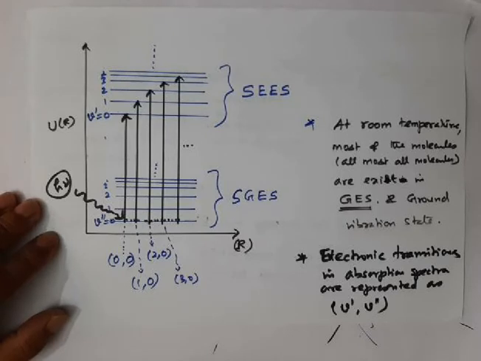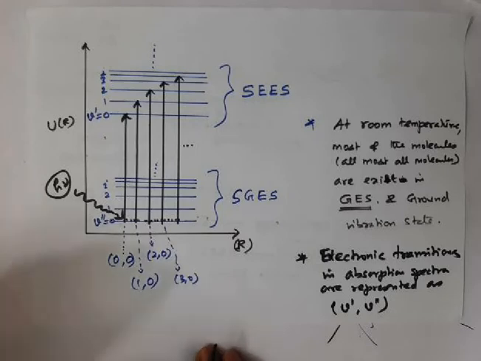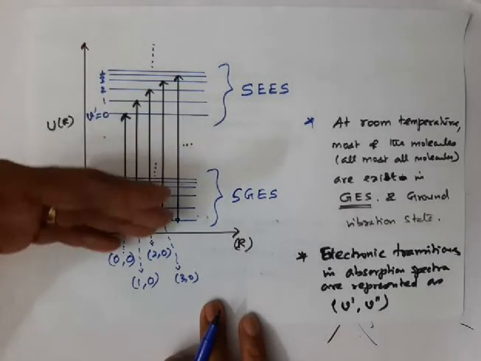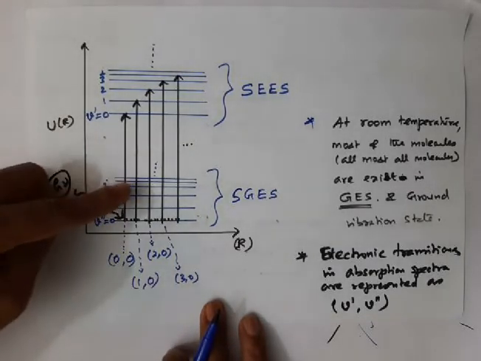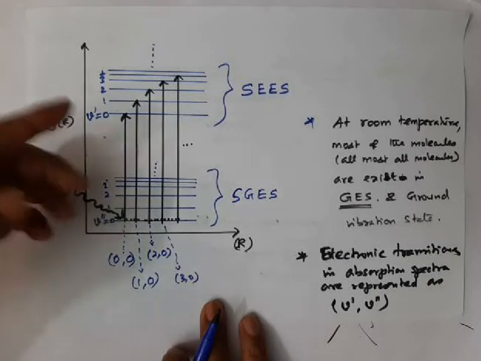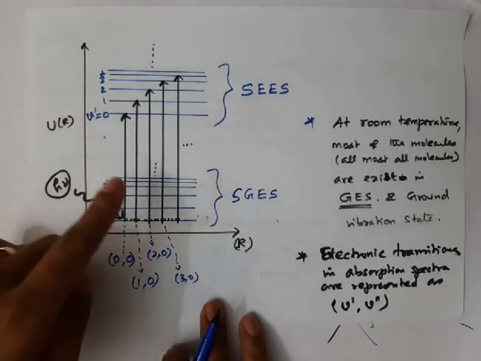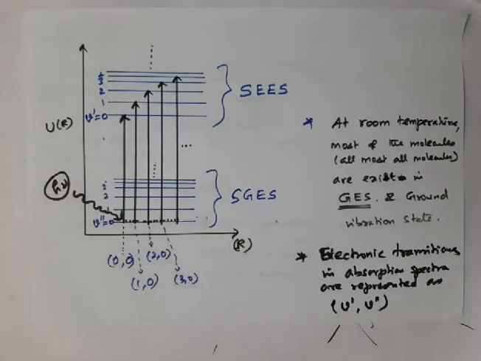Okay. So when an electronic transition takes place, along with the electronic transition, many vibrational transitions will occur, right? And along with many vibrational transitions, many rotational transitions also occur. I didn't show that, but keep this in mind. Along with each vibrational transition, a large number of rotational transitions also occur.